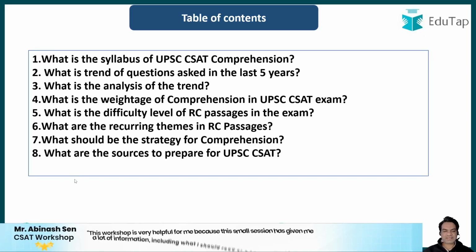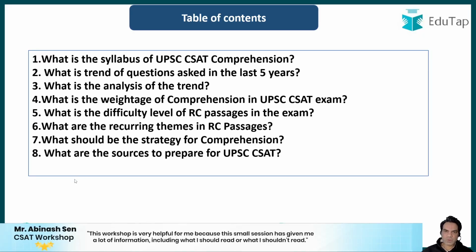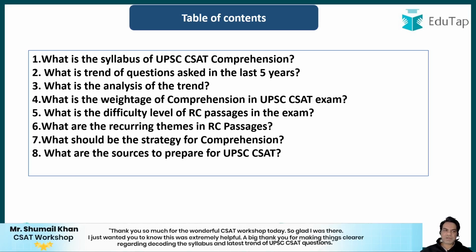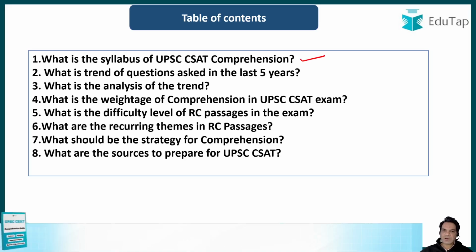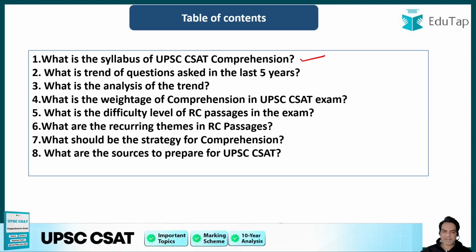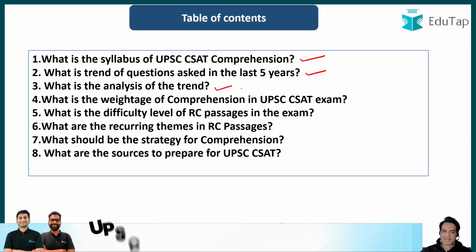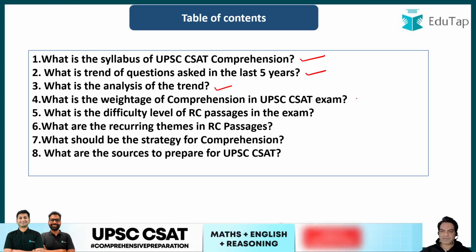Let's understand the table of contents first. What are we going to discuss in this video? First of all, I'm going to tell you about the syllabus of the UPSC CSAT comprehension part and the overall paper. Then what is the trend of questions asked in the last 5 years? Then what is the analysis of the trend? Then what can we learn from the trend?